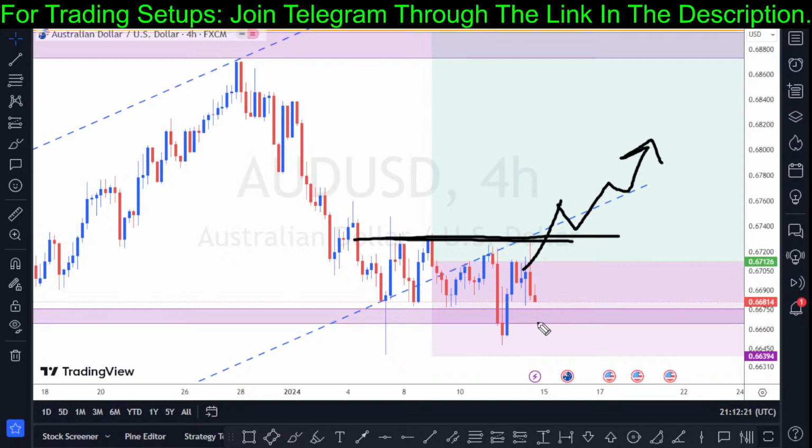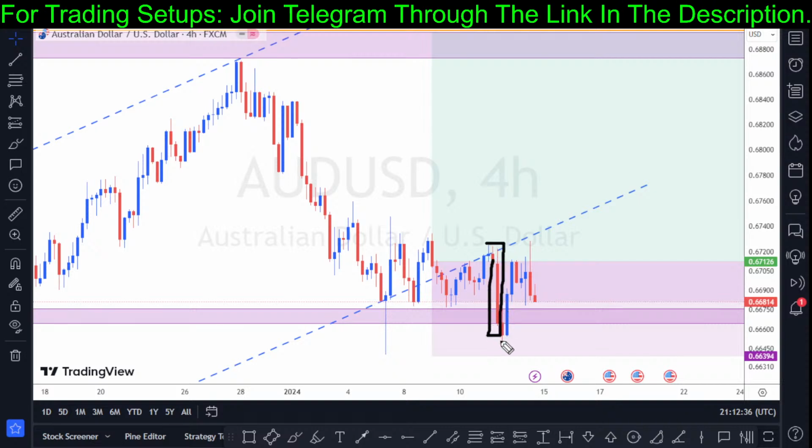Or if it can ensure a daily close below the low structural of the 0.66600, then this is going to attract more sellers to short. Unlike what we can see on the 4-hour chart, there was a strong bearish candlestick, but there was another bull reversal to the upside. So this was like a false bearish breakout right there. So it is better if you can see a daily bearish close of price on this currency pair.